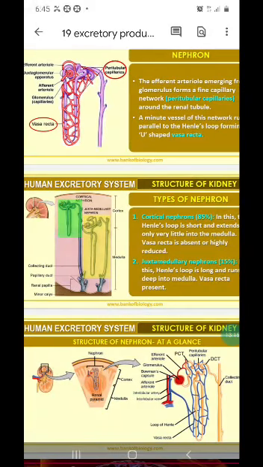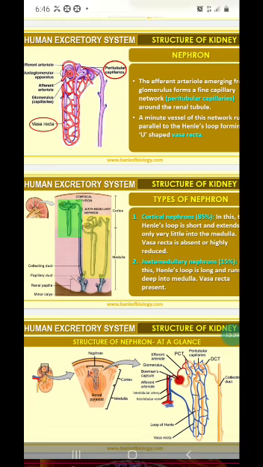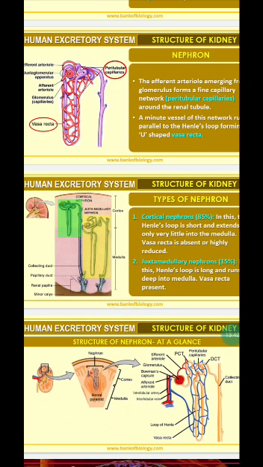Now there are two types of nephrons according to their positions inside the kidneys, the first being cortical nephrons. 85% of the nephrons are cortical nephrons, which means they are present in the cortex region. Only a very small portion of the Henle's loop may extend into the medulla region. Mostly the entire nephron is present in the cortex region, so they are called cortical nephrons.